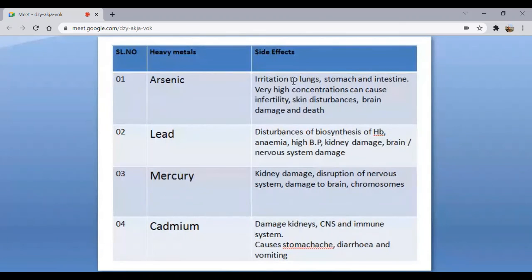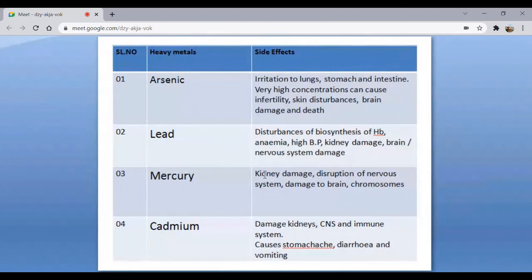So for heavy metals, for example arsenic, there will be irritation to the lungs, stomach, intestine, etc. Lead will affect your kidney. So those persons who are affected by lead should drink a lot of water so that the kidney can be saved.